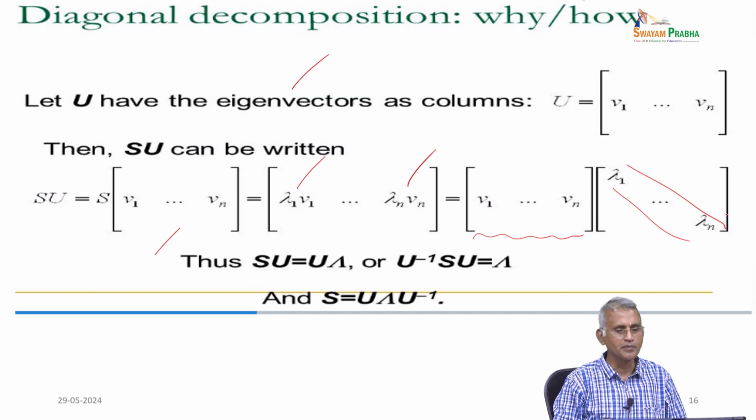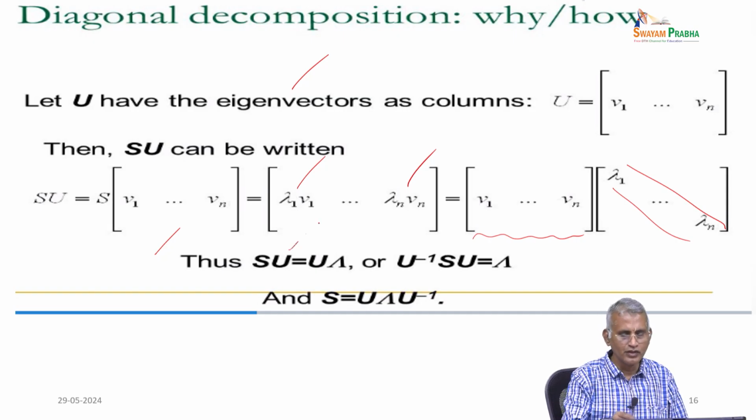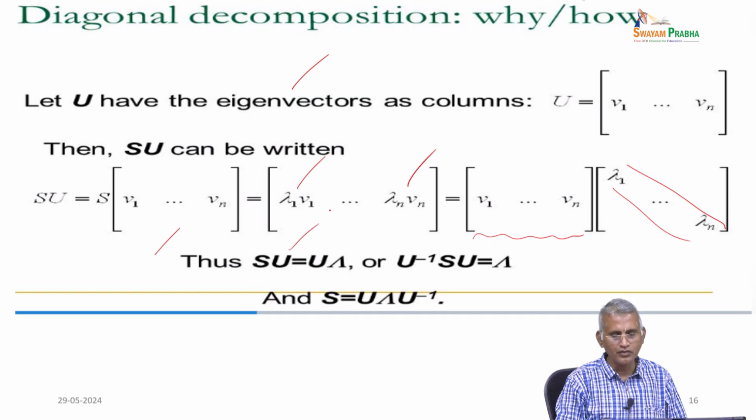So, this represents SU. So, SU equals U tau, where tau is the diagonal matrix of lambdas, or U inverse SU equals tau. Therefore, S equals U tau U inverse is proved. This way we can decompose the given matrix, and that is called eigen decomposition or diagonal decomposition. This is how we can write it, using the eigenvectors corresponding to the eigenvalues.